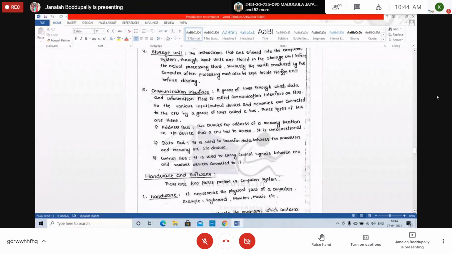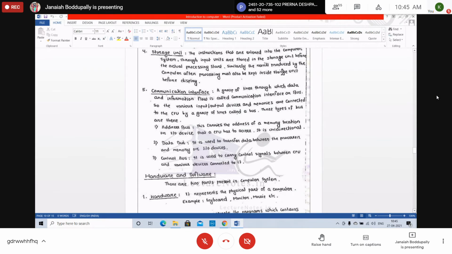Last one is communication interface. A group of lines through which data and information flow is called a communication bus. We can see in our CPU there are some buses in that communication interface. The various input-output devices and memories are connected to the CPU by a group of lines called a bus. There are three types of buses in every CPU: one is address bus, second is data bus, third one is control bus.